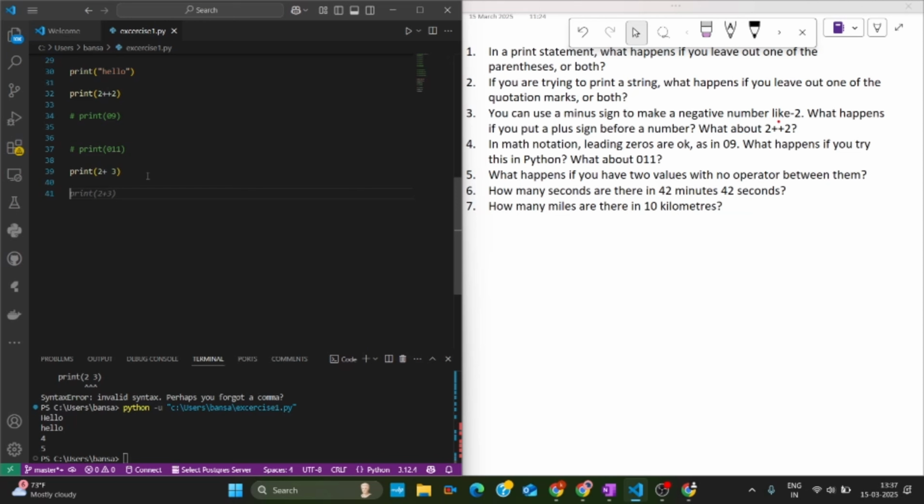Similarly, for how many miles are there in 1 kilometer: there are 0.621 miles, so you will multiply by 0.621 and print the total result in miles. That's your homework. Thank you.